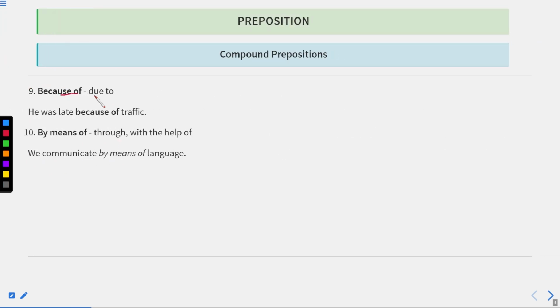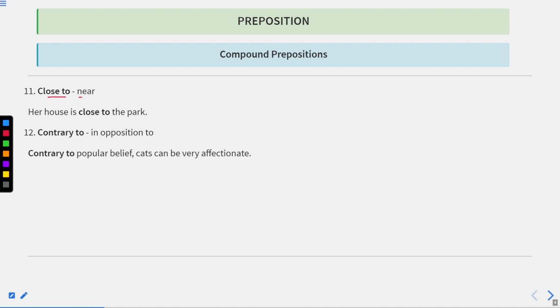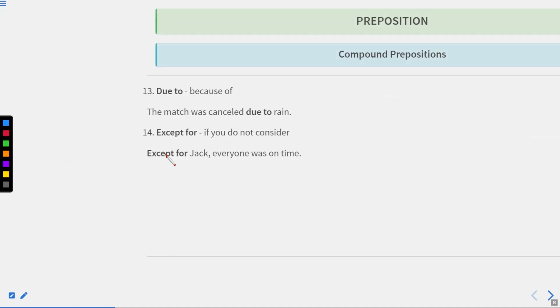Next one is because of, means due to. He was late because of traffic. By means of, through, with the help of. We communicate by means of language. Next one is close to, means near. Her house is close to the park. Contrary to, in opposition to. Contrary to popular belief, cats can be very affectionate. Now contrary to means when we are opposite in something.